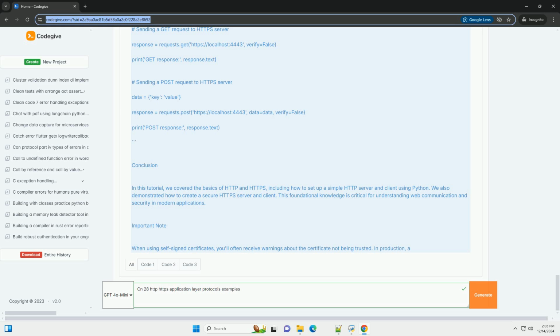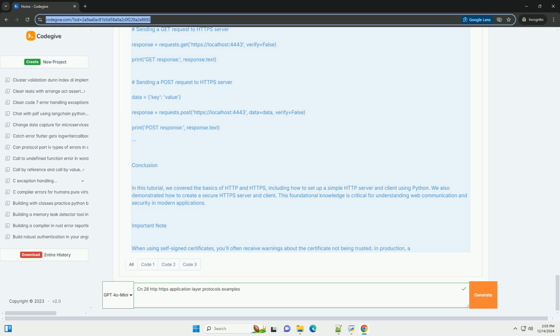Print, f'Serving HTTPS on port'. httpd.serve_forever. If __name__ equals __main__: run. 3. Now, run the HTTPS server. Bash. python https_server.py. 4. Finally, to create an HTTPS client, modify